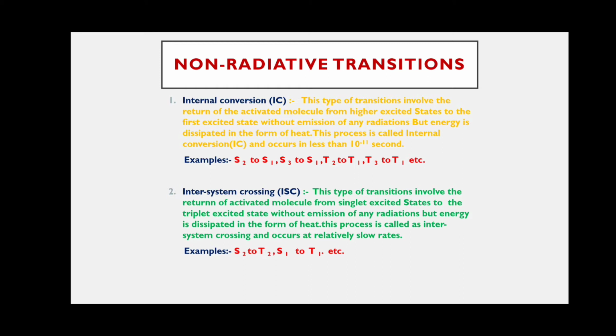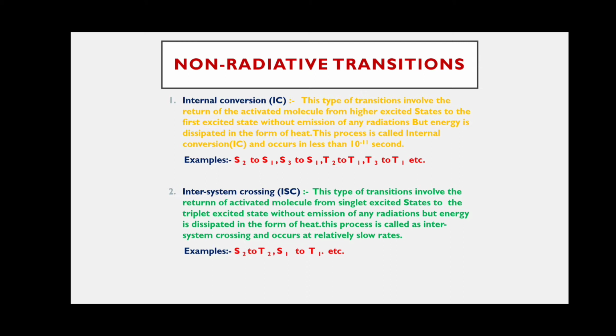This type of transition involves the return of the activated molecule from a higher excited state to the first excited state. According to the Jablonski diagram, if the molecule is activated to a higher singlet excited state, for example S2, it comes to the S1 excited state with emission of heat, not light.